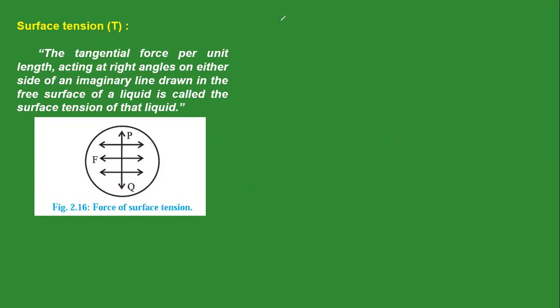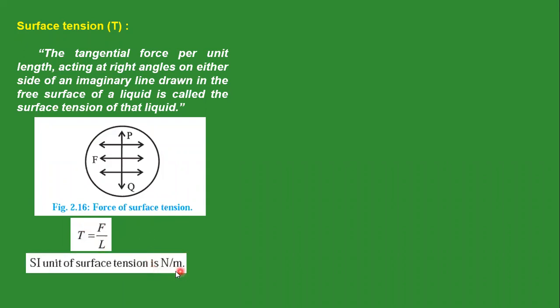So the formula for surface tension is F by L. Surface tension is F by L. Now you can write the unit for surface tension. The unit of force is Newton, the unit of length is meter, so Newton per meter is the unit. Dimension we can find out: the dimension is L^0 M^1 T^-2.